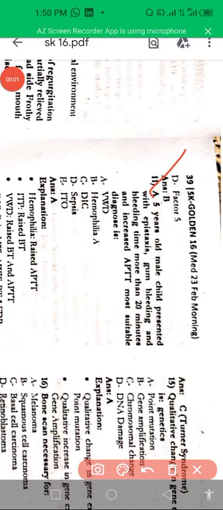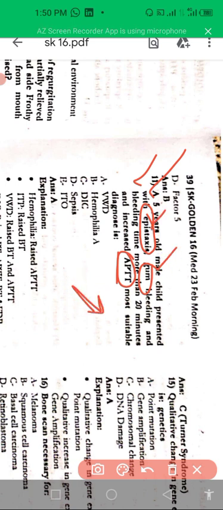Okay, so now we will be looking at the question: a 5-year-old child presents with epistaxis, gum bleeding, a bleeding time of more than 20 minutes, and an increase in APTT. What will be the suitable diagnosis? Now, APTT is increased with epistaxis and gum bleeding, and also bleeding time is raised. The most common indicator is von Willebrand disease.